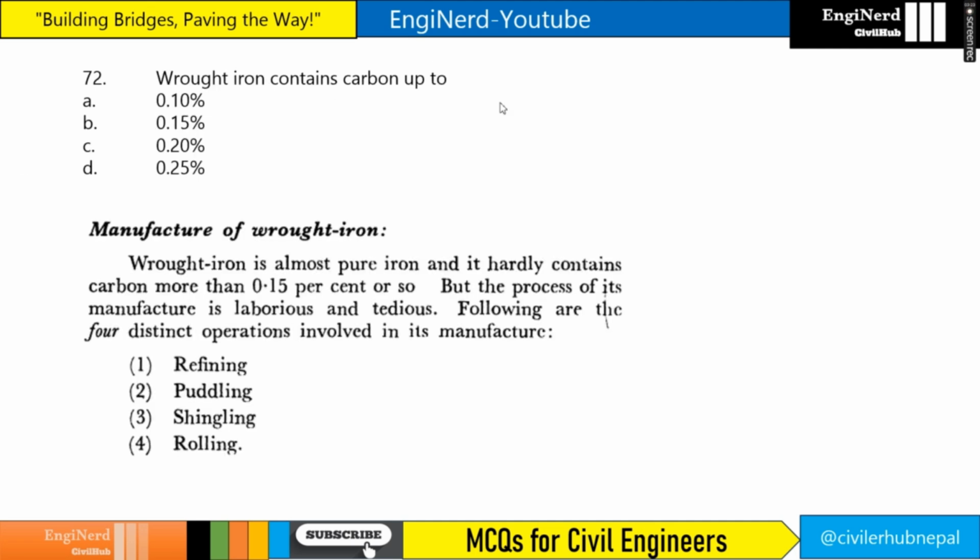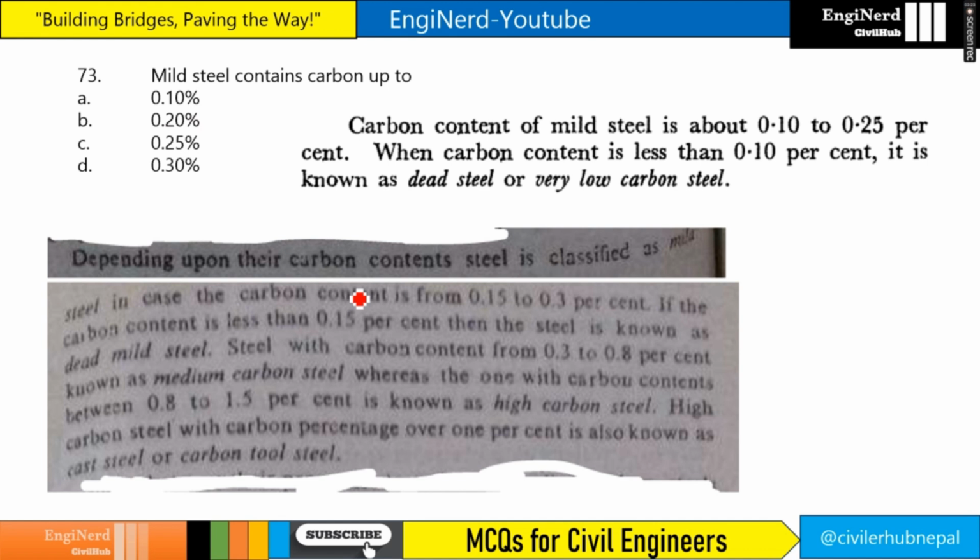Wrought iron contains carbon up to what? 0.15%. If you see here, wrought iron is almost pure iron. It hardly contains carbon more than 0.5% or so. Mild steel contains carbon up to what? Depending on their carbon content, steel is classified as mild steel in case the carbon content is from 0.15 to 0.3%. So our answer will be 0.3%. So maximum is 0.3%.